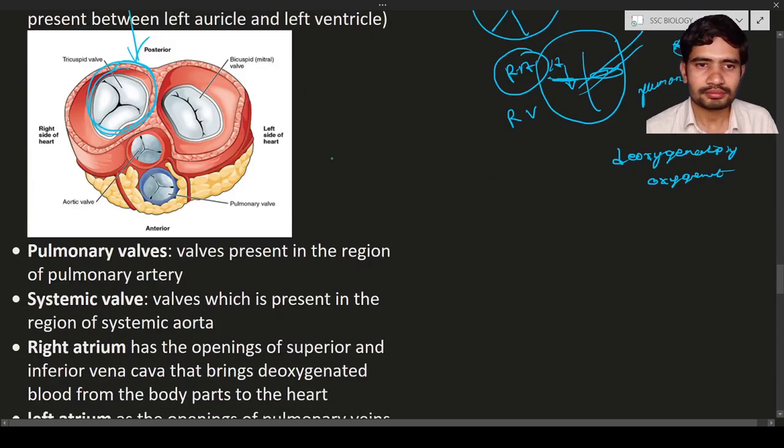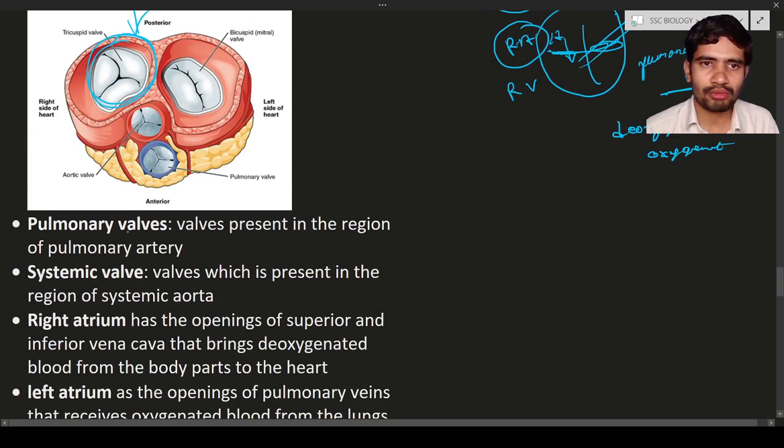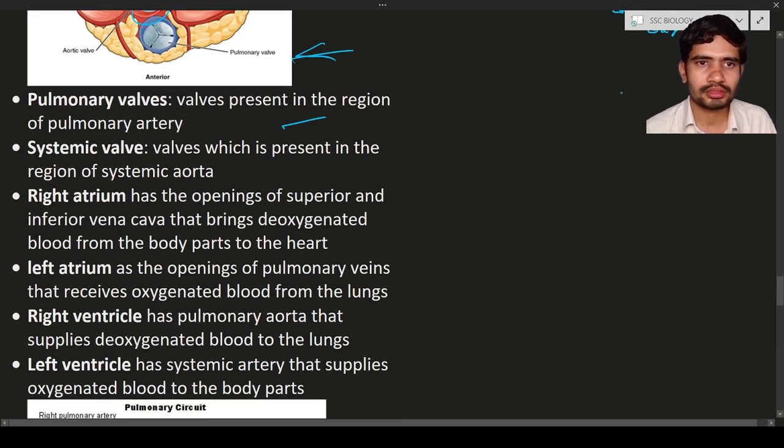Here you can see the pulmonary valve, which we just discussed. And in the aorta there is also a valve, known as the aortic valve. The aortic valve is present in the aorta. So the pulmonary valve is the valve present in the region of the pulmonary artery. Next is the systemic valve, meaning the valves present in the region of the systemic aorta and so on. The right atrium has the opening of the superior vena cava.